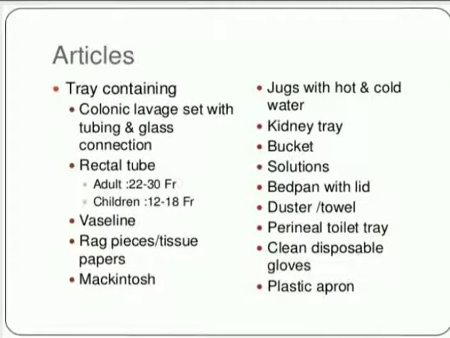And what are the articles required for this bowel wash? A tray containing colonic lavage set with tubing and glass connection, rectal tube, Vaseline, rag pieces or tissue papers, Macintosh, kidney tray, bucket, solutions, bedpan with lid, duster or towel, perineal toilet tray, clean disposable gloves, and plastic apron. Okay, these are the articles required for this bowel wash. Bowel wash means nothing but the washing out of colon with large quantities of solution.